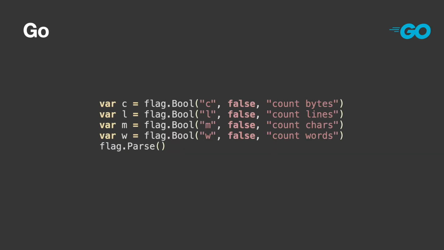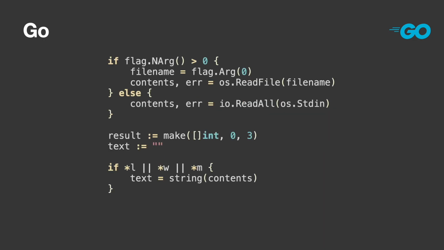Go has a pretty nice command line API too, similar in principle to Python. After you call parse, you just dereference any of these CLI flag variables to get the value from them. We get the number of remaining command line arguments with NArg, and then if there are any, we take the first and read from that file. Otherwise, we just read from standard in. This is exactly the API that was missing from C#.